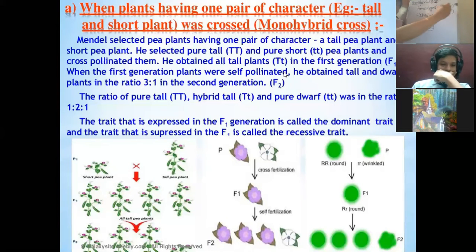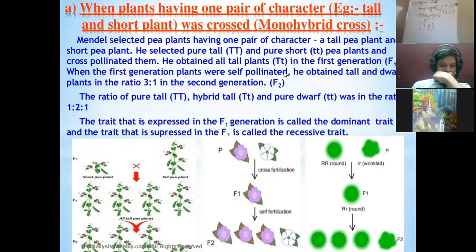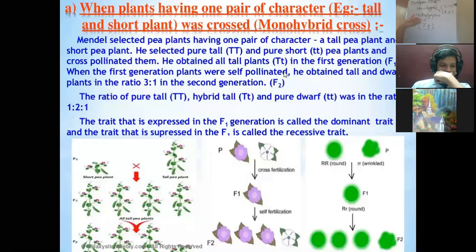As I've told you, a characteristic is governed by a pair of factors, or a pair of genes. Where both genes are the same, that is called the homozygous variety, and where both factors are non-identical, it is called the heterozygous variety.